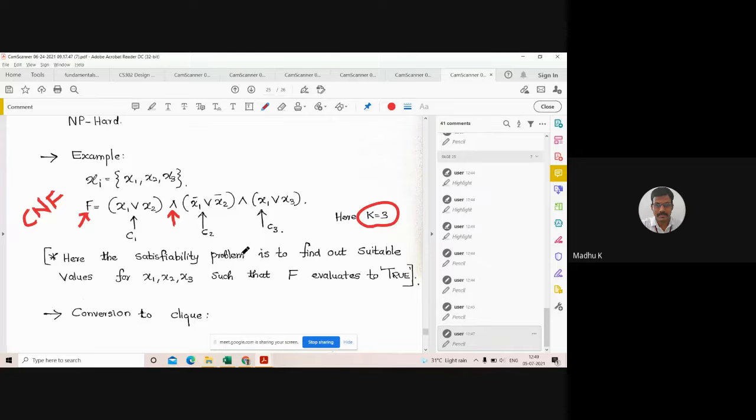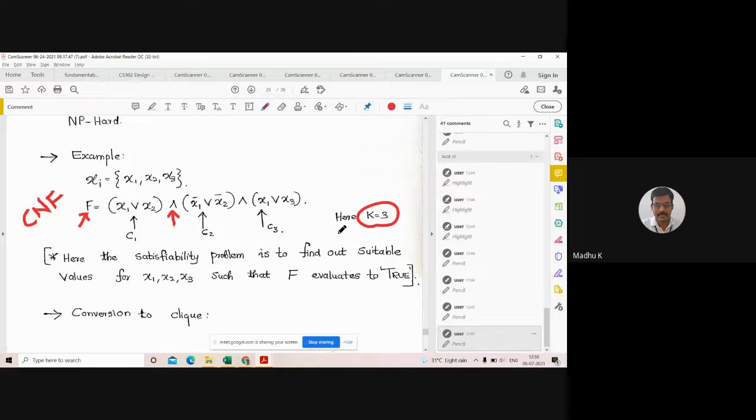The problem is to find the suitable values for x1, x2, x3 such that f evaluates to true. So now I have defined an example problem.